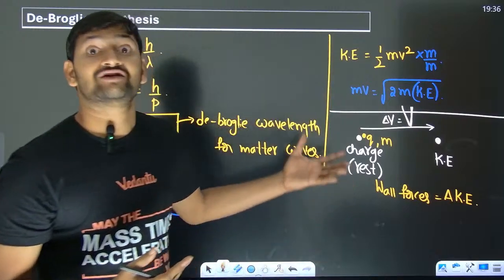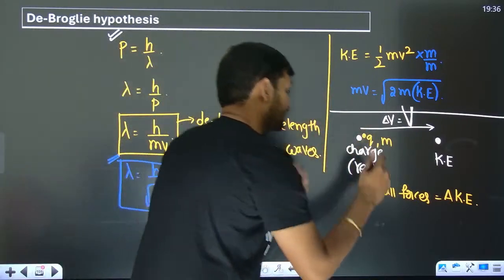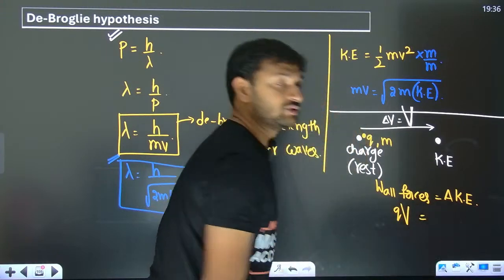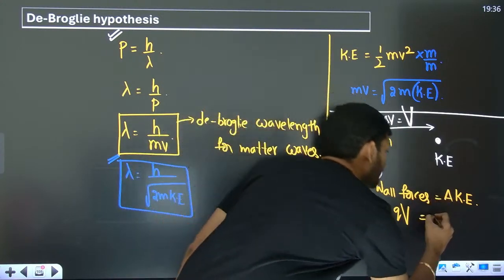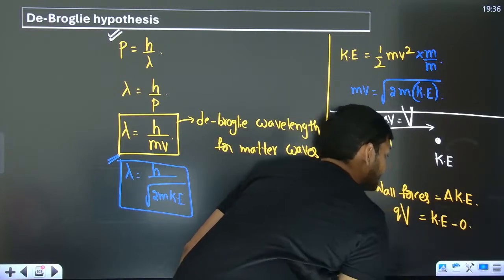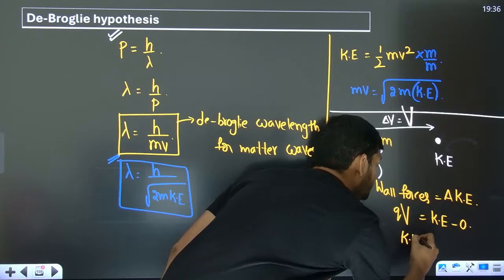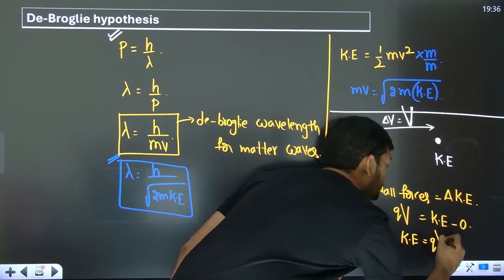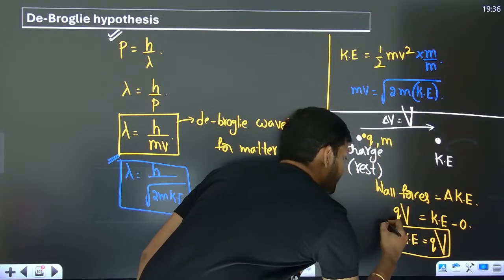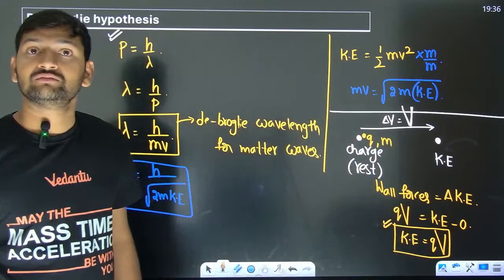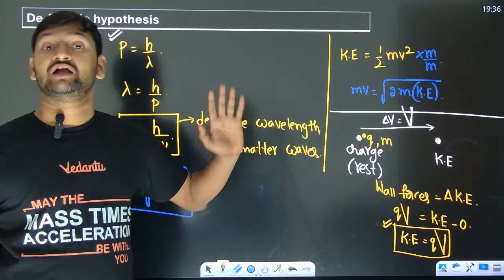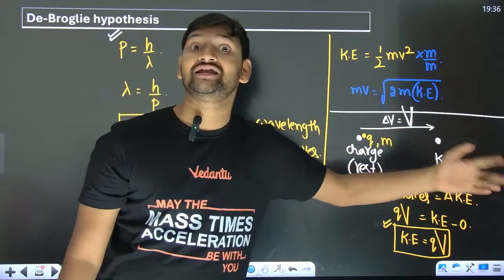Obviously the work has to be positive, so without explaining anything, I can simply write work is q times the potential difference V, which is the final kinetic energy minus the initial, which is anyway 0. So the kinetic energy can be written as qV, where V is the potential difference across which the charge is accelerated.